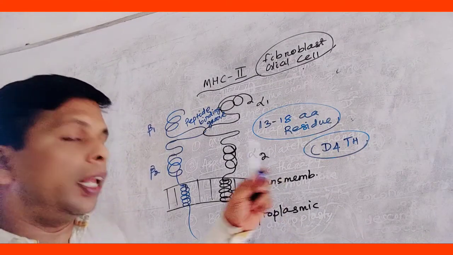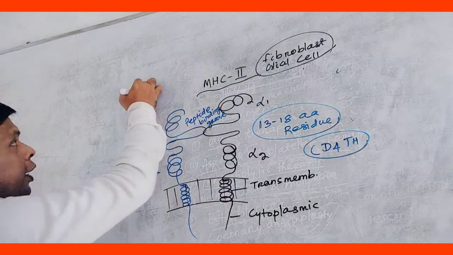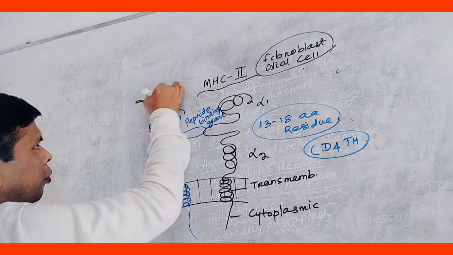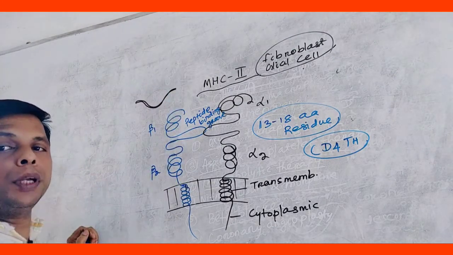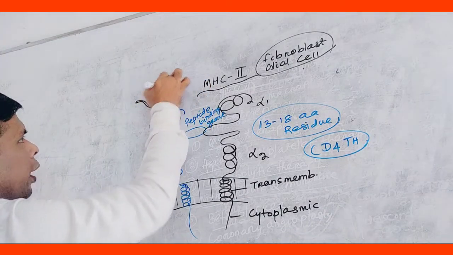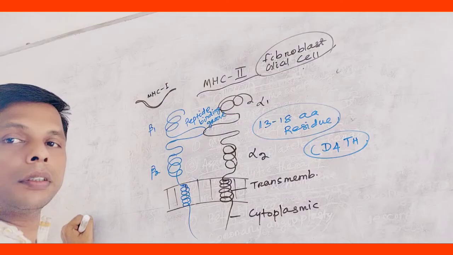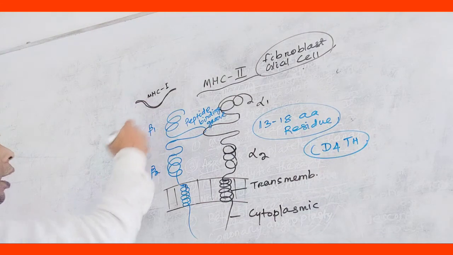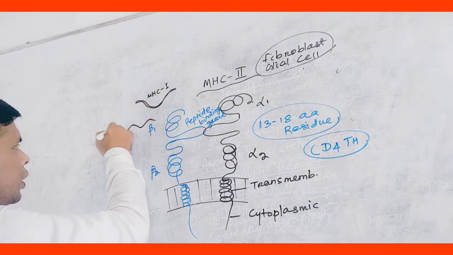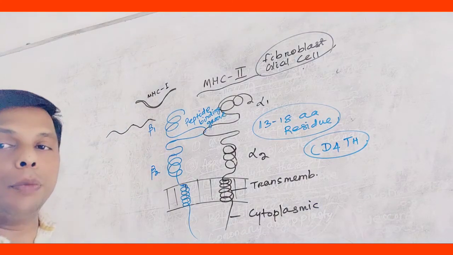But in MHC1 there was a specific elevation at the middle point. I have told you that elevations were found at the middle part in MHC1, but in MHC2 there is a constant and continuous elevation like this. Constant and continuous elevation is found in MHC2.